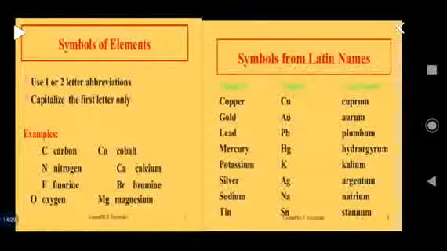Symbols from Latin names. These elements were known in ancient times, or these elements were represented by their Latin names. Here you can see copper. The Latin name of copper is cuprum. Gold, the Latin name of gold is aurum. Lead, plumbum. Mercury, hydrargyrum. Potassium, kalium. Silver, argentum, sodium, natrium, tin, stannum. These are some Latin names of elements.